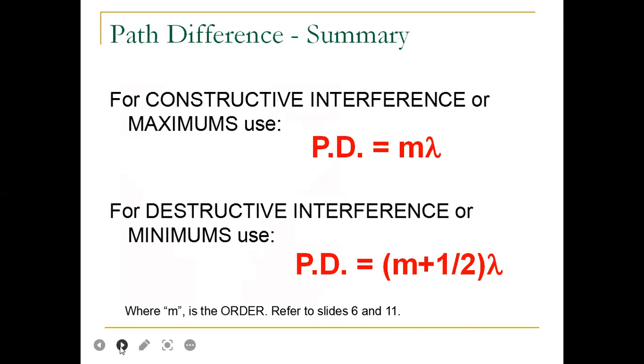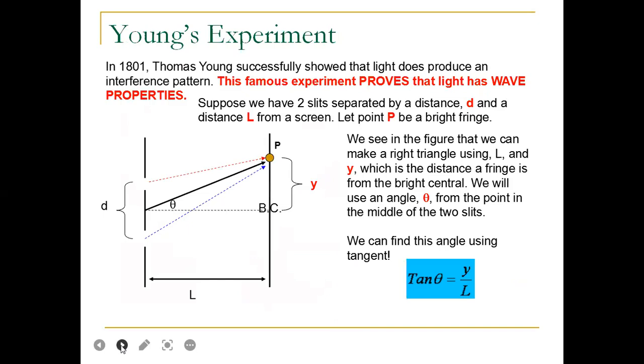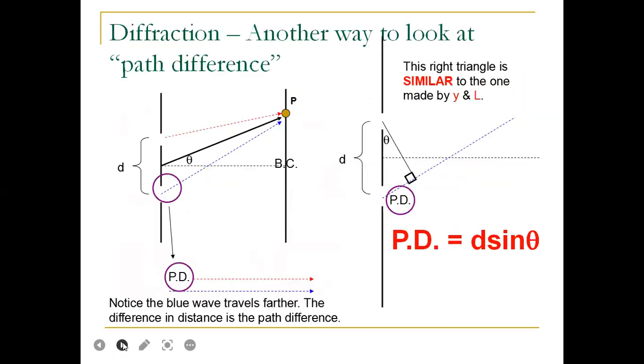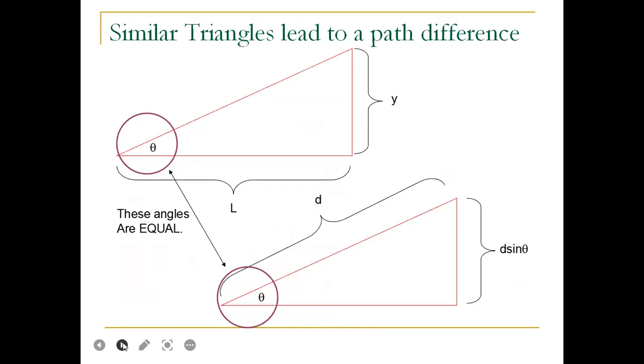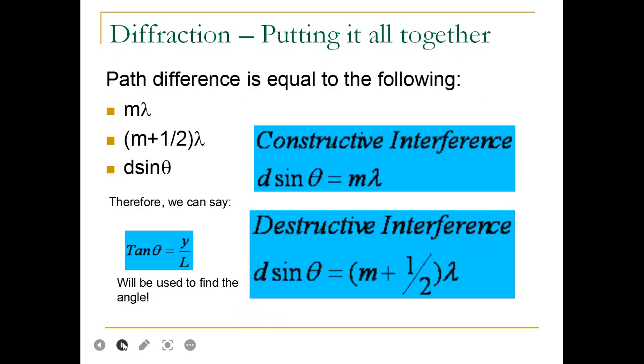Path difference summary: for constructive interference, or maximum, the path difference is m lambda, and for destructive interference, or minimum, it is (m plus half) times lambda. You must know about Young's experiment for different path differences, which we discussed in our previous lecture.